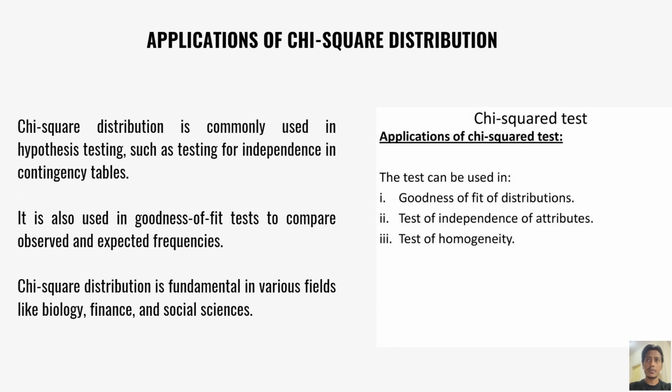Applications of the chi-square distribution. The chi-square distribution is commonly used in hypothesis testing, such as testing for independence in contingency tables. It is also used in goodness of fit tests to compare observed and expected frequencies. The chi-square distribution is fundamental in various fields like biology, finance and social science.